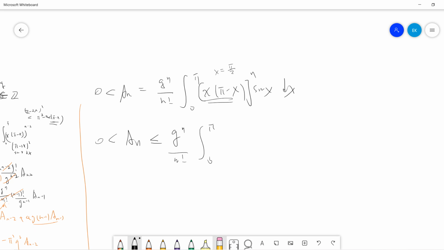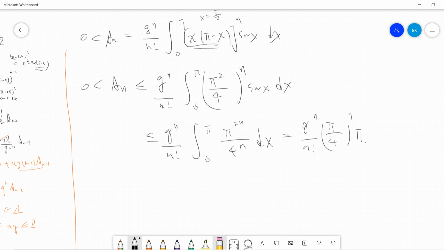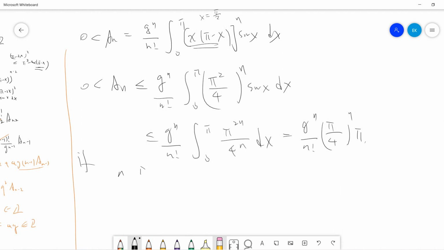If you use x equals pi over 2, then this becomes this, times sin x dx, and now I can bound sine by 1. So it's well less than, I just bound sine by 1, so the answer will be pi^(2n+1) over (4^n n factorial). Okay, so if n is large enough, then a_n can be less than 1, but greater than 0, so a_n cannot be an integer.